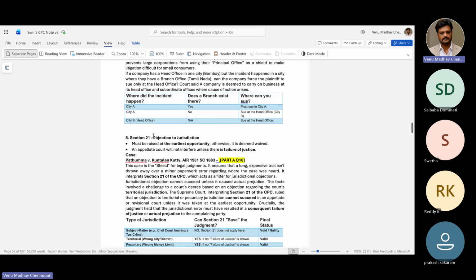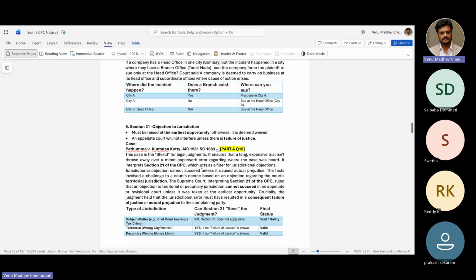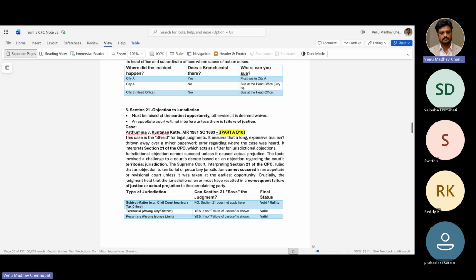Again, CPC section 21, objection to jurisdiction. It must be raised at the earliest opportunity, otherwise it is deemed waived. Appellate court could not interfere unless there is a failure of justice. So objection to jurisdiction should be raised at the start. If I raise the objection after everything is over, it is not valid.